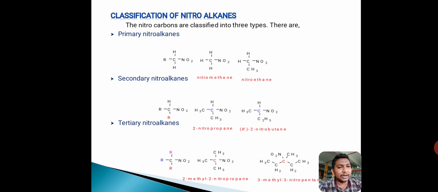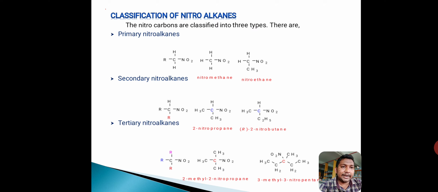And this is the general formula of tertiary nitroalkane. So in this structure, the carbon is attached to three alkyl groups. These may be same or different. So these are the two examples for the tertiary nitroalkanes. The tertiary carbon is indicated by red color. It is attached to three different or same alkyl groups.